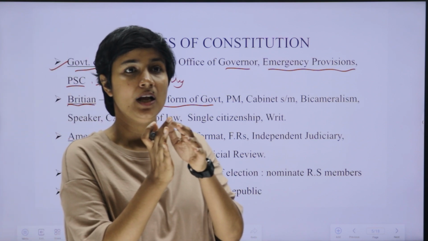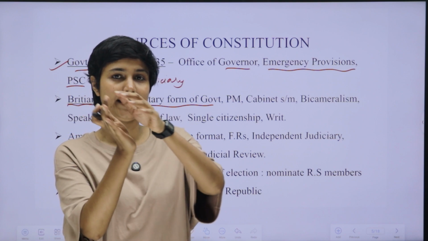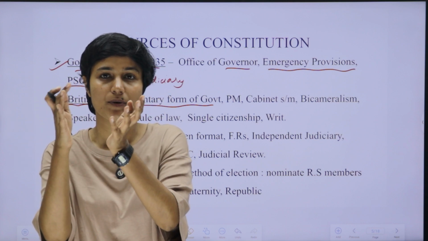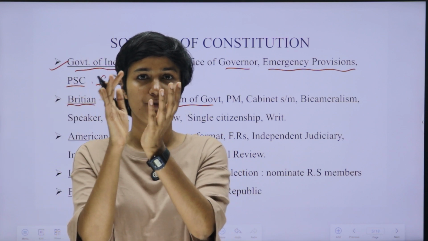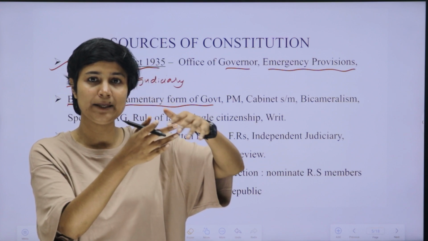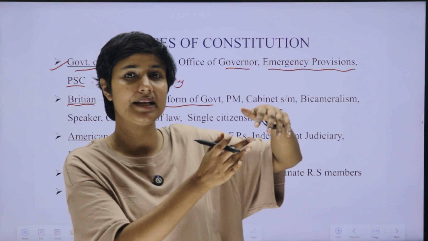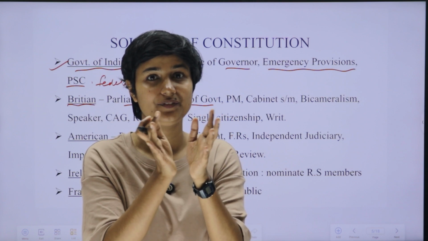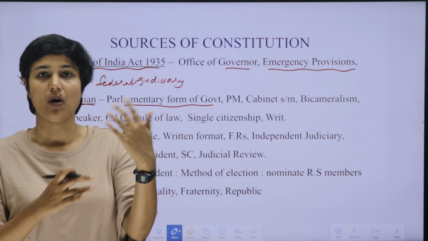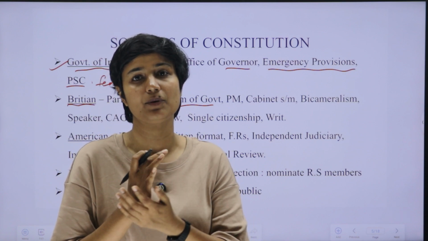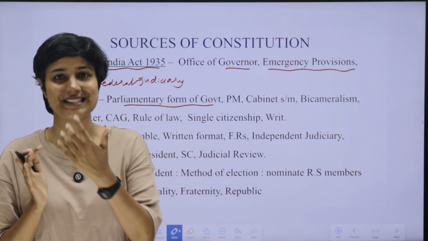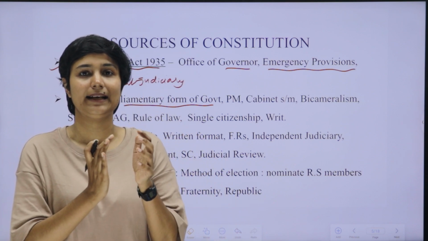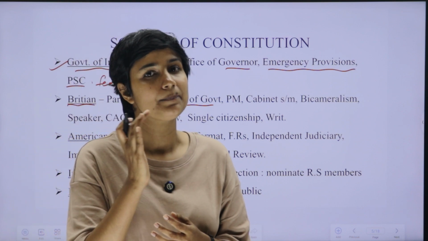That means we have two heads in our country: the head of the government, the prime minister, and the head of the state, the de jure or nominal head, the president. All executive actions are taken in the name of India's president, the executive head of our state, whereas the actual power lies with the real head, the prime minister.